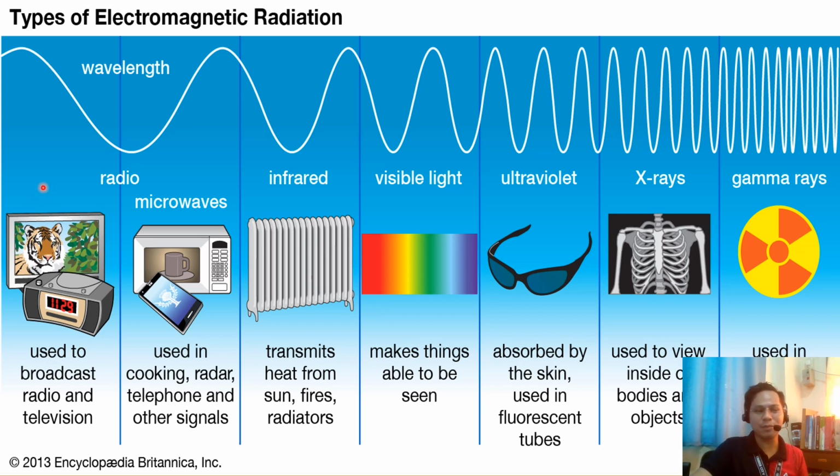So for example, from the radio wave, makita ninyo that the wavelength is very very long compared to the gamma rays, that the wavelength, it's short lang ang wavelength. So buot pasabot, they have different frequencies also. So kung inversely proportional man siya. So if the wavelength is longer, like example sa radio wave, ang iyahang frequency is lower.